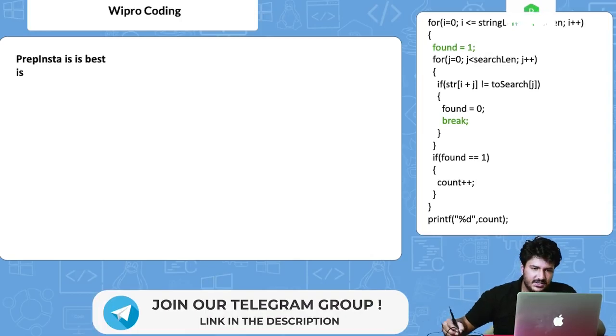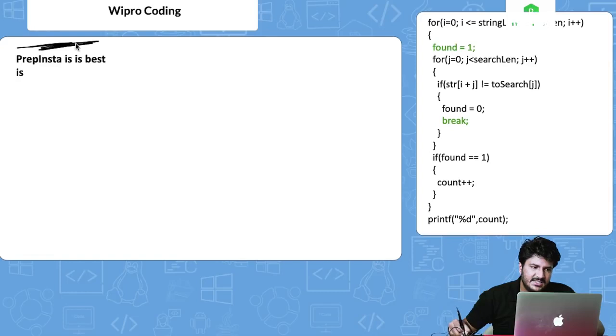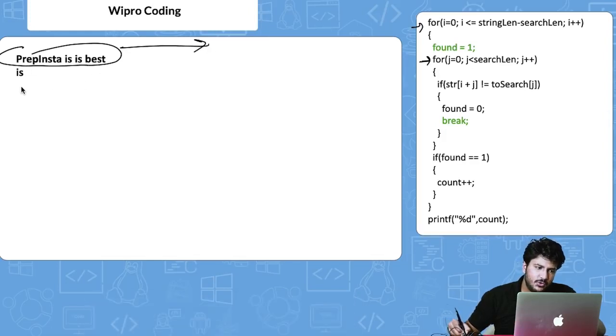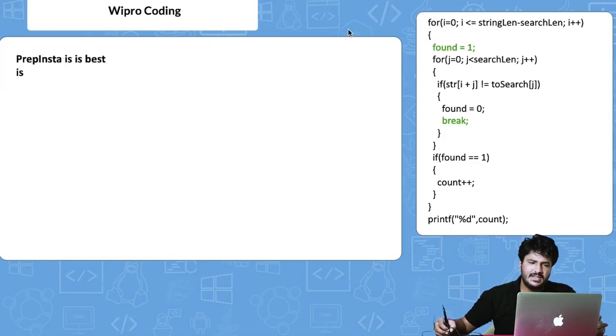So let's start with this code. What I'm going to do here is take this string as an example and explain the code. This is important to understand the code. The whole code you will find in the link that I've mentioned in the description, right? So initially, there are two for loops. The first for loop will be used to iterate upon this target length. And then the second for loop we will use to iterate upon, to check if this is found here.